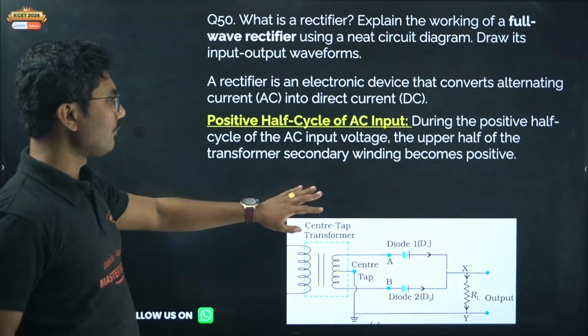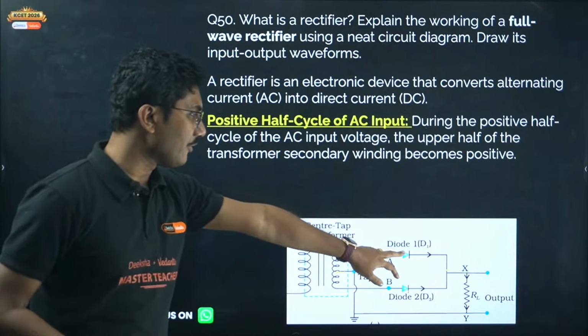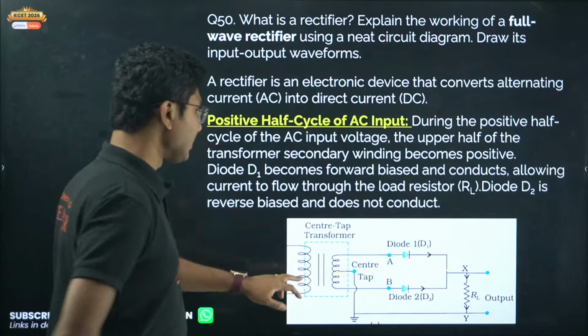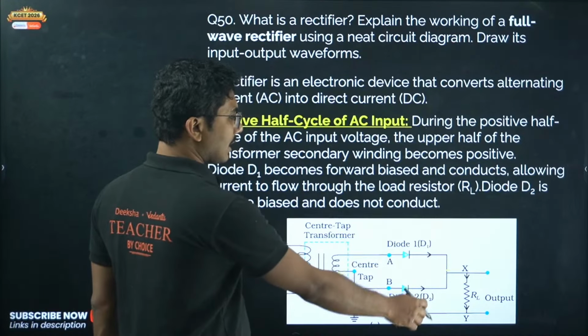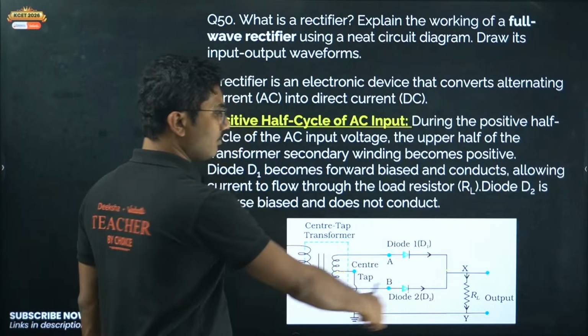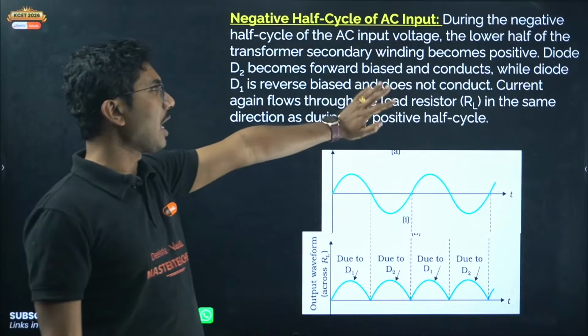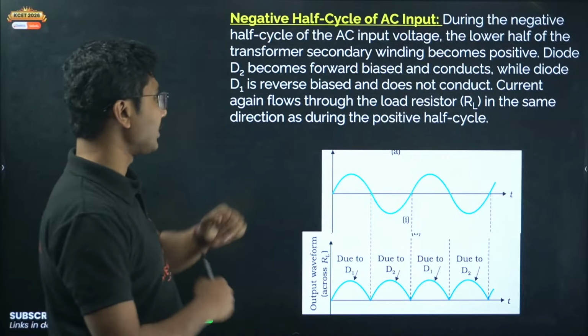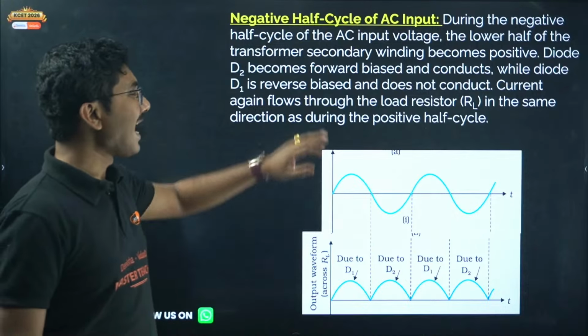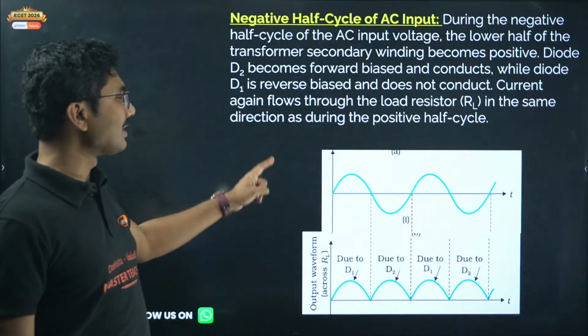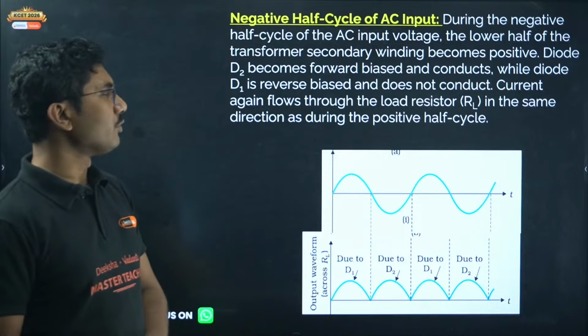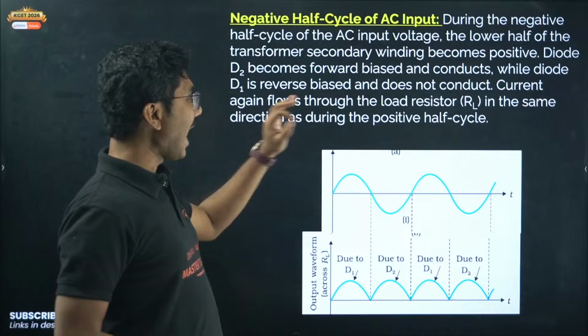The diagram you also have to practice for half wave and full wave. Okay. So for the first half, diode D1 is positive or forward biased and conducts, allowing current to flow through the load resistance RL, and diode D2 is reverse biased and does not conduct. Okay, so when this is positive, this is negative. Diode D1 conducts and the current is flowing through RL. Now in the second half, during the negative half cycle of the AC input voltage, the lower half of the transformer secondary winding becomes positive. Diode D2 becomes forward biased and conducts, while diode D1 is reverse biased and does not conduct. Current again flows through the load resistor RL in the same direction as during the positive half cycle.